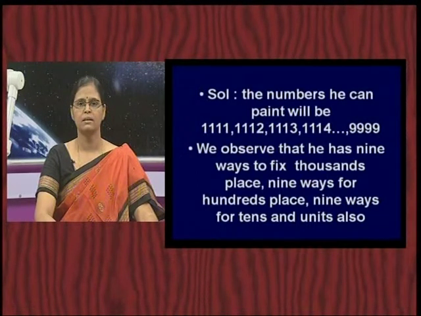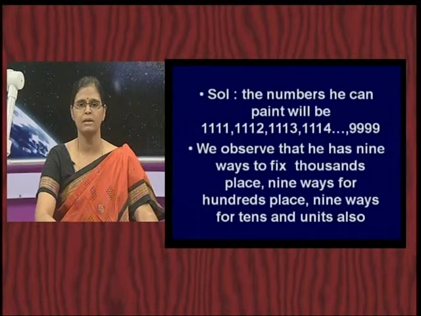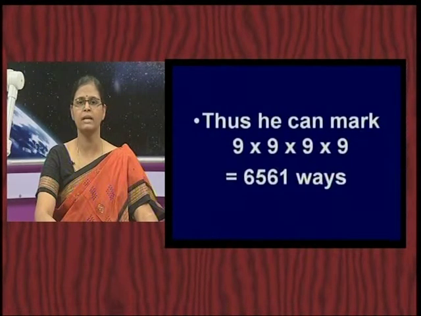Similarly, having fixed the thousands place, look at the hundreds place. How many possibilities do you have? Again, there are 9 ways for the hundreds place. Then again, 9 ways for the tens place and the units place also. So, in all, in how many ways are we doing it?